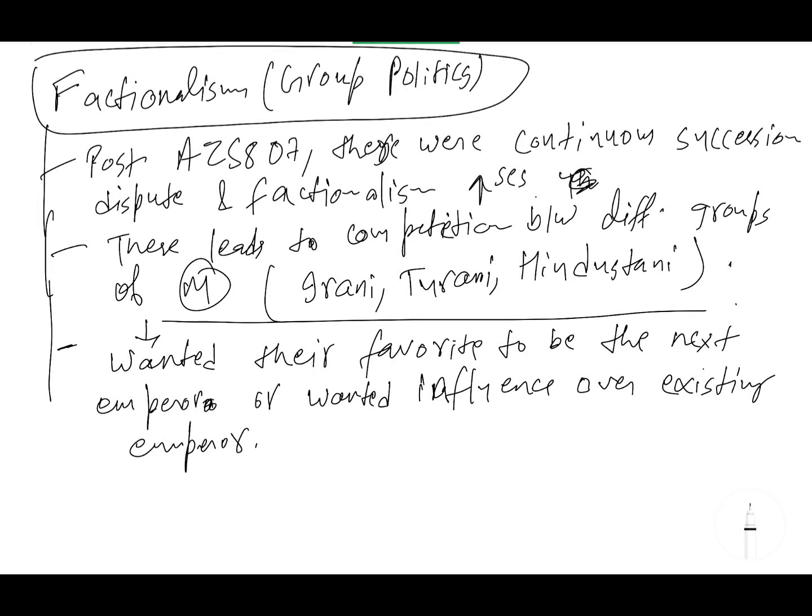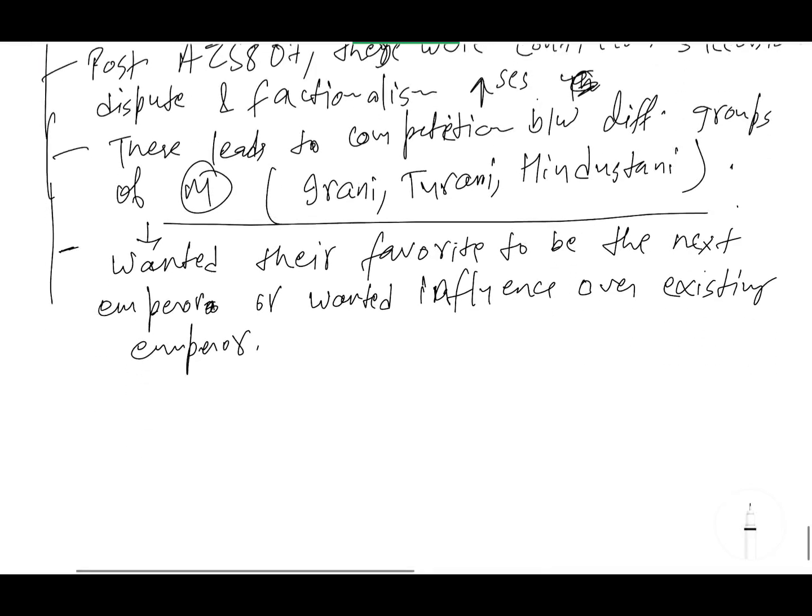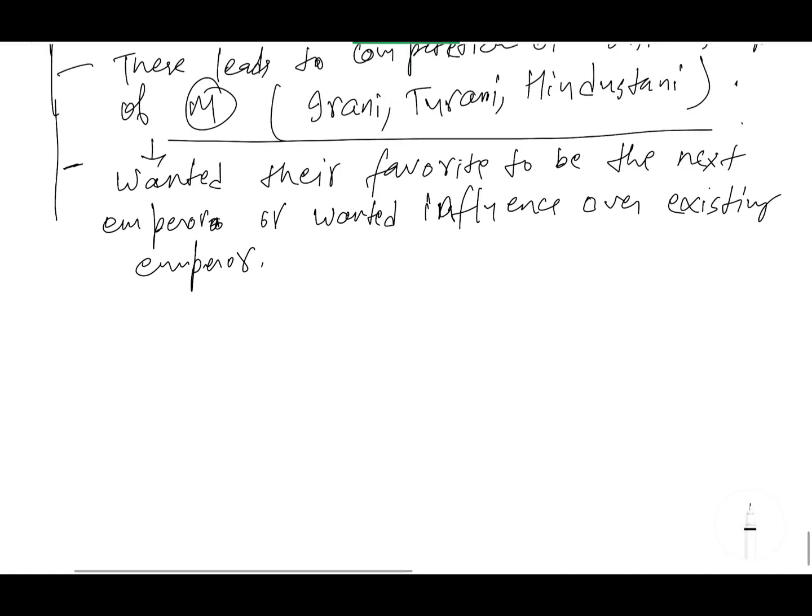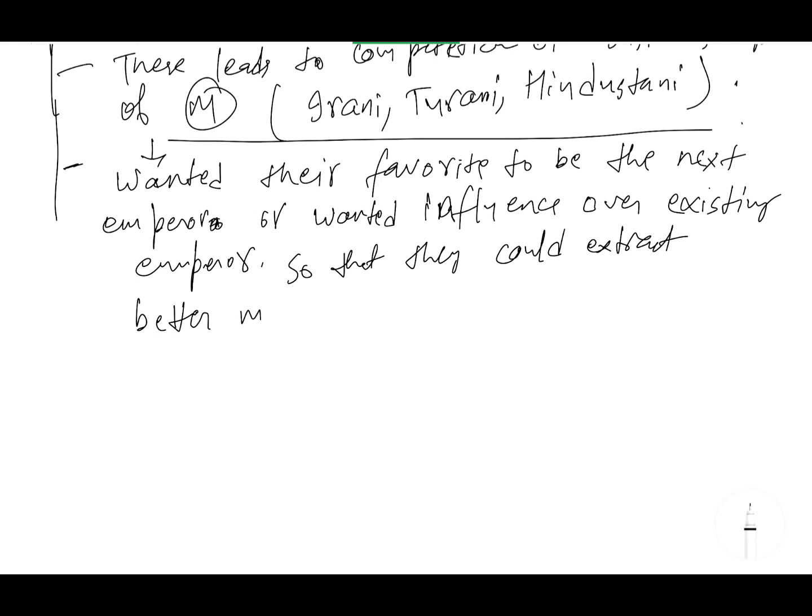Because the main motive of the Mansabdar is to take the Jagirs and the Mansab as per their desire. Either they will take it from the current emperor or the other emperor, so whoever they will favor. That is the thing. So they influence the existing emperor so that they could extract better Mansab and Jagirs.